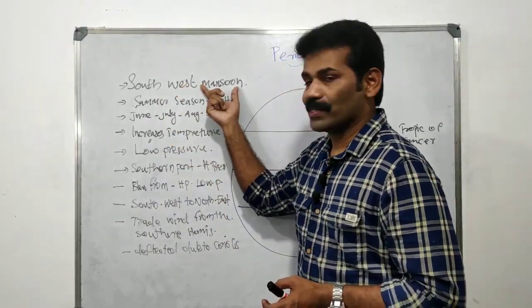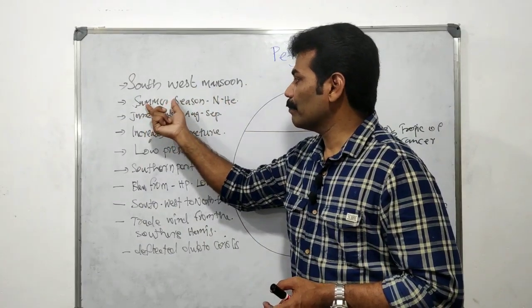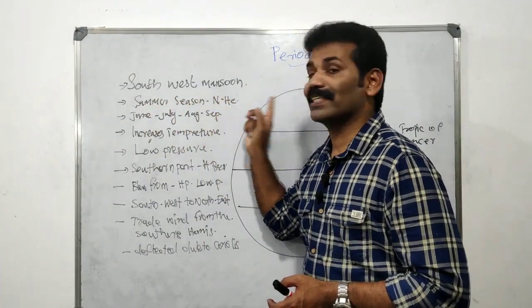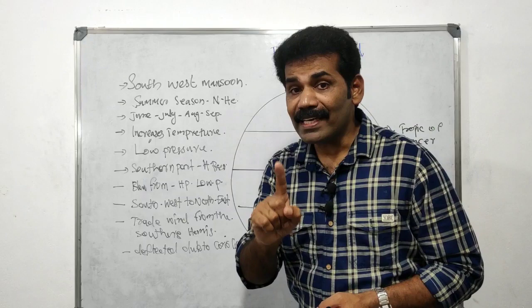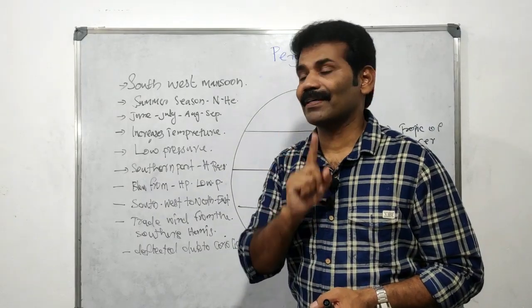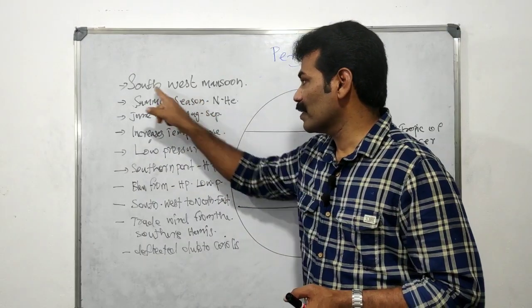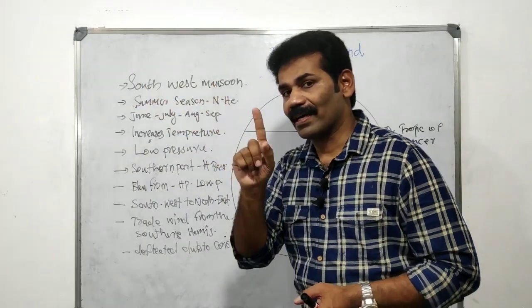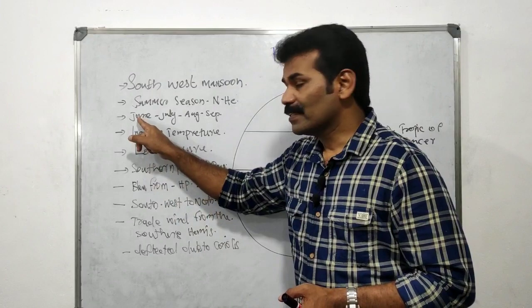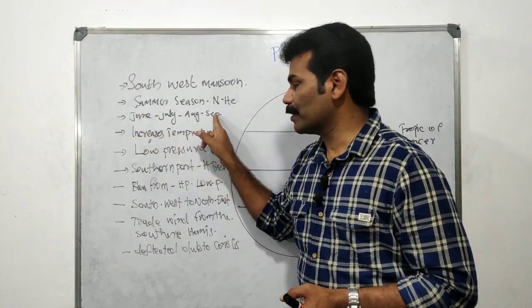The southwest monsoon blows during the summer season in the northern hemisphere, from June to September.